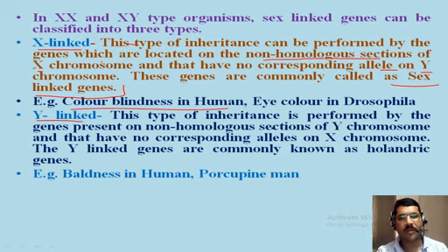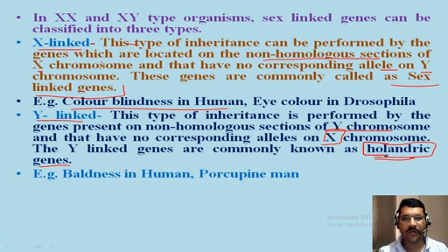This type of inheritance is performed by the genes which are present on the non-homologous sections of the Y chromosome, and they have no corresponding allele present on the X chromosome. So Y-linked genes are commonly known as Holandric genes, and X-linked genes are called sex-linked genes.